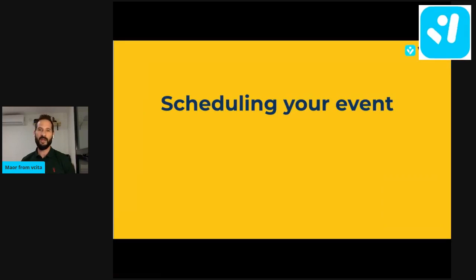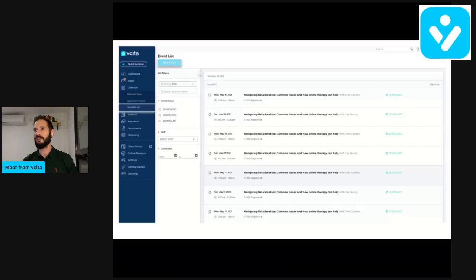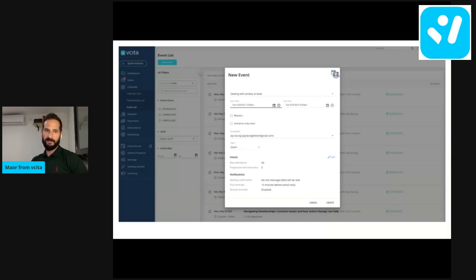And the next thing we want to do for our event is to actually schedule it. We have to put this in our calendar. So we're going to go to the calendar view, and we could do this from the calendar view or from the event list view, which is kind of a new feature, I think from a few months back, where we see the list of all our upcoming events. And we click up here on New Event. And from the window that pops up, we select the group service that we've just set up in the other screen, Dealing with Anxiety at Work.